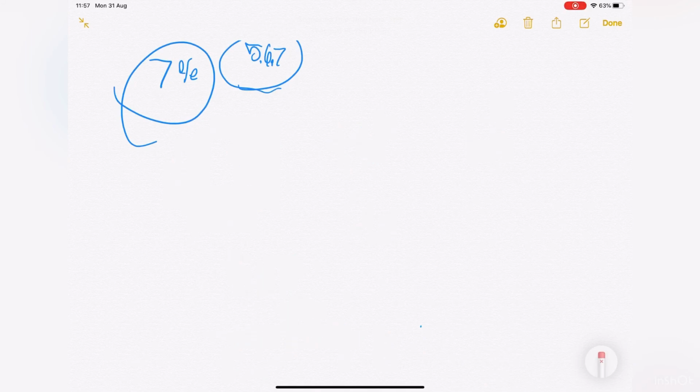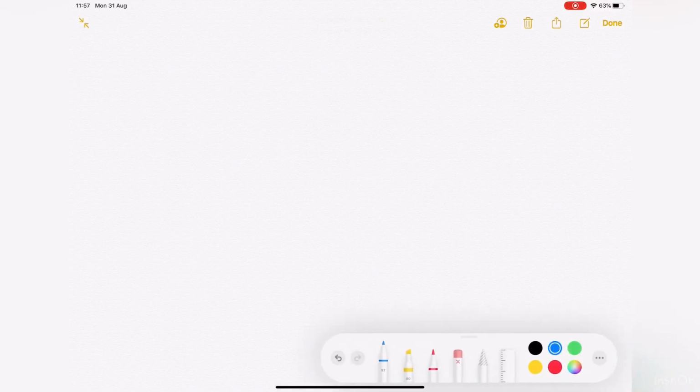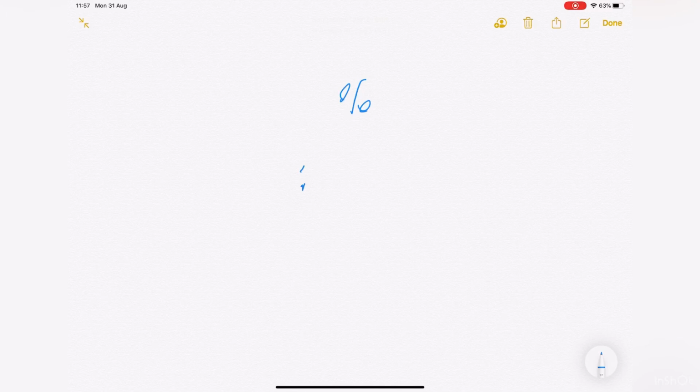So percentage is like percent of something. And I told you, percent can be used in both ratios and fractions.